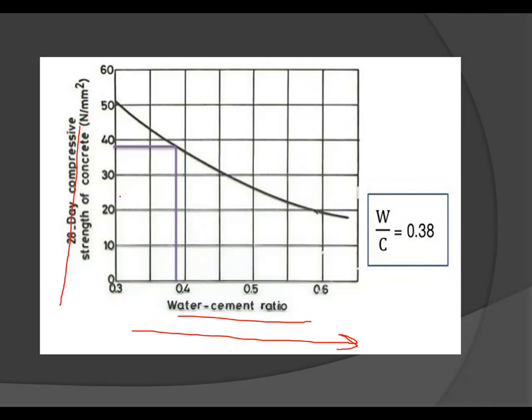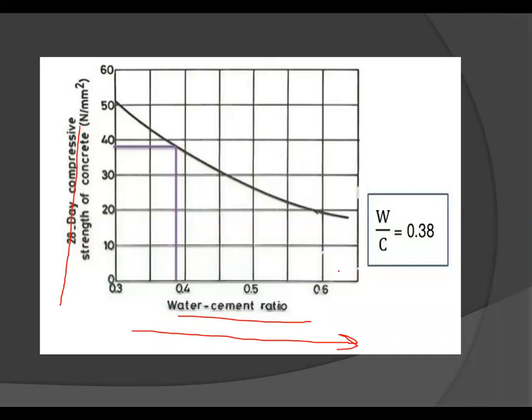From the graph, it is clear that a lower water cement ratio is used when concrete is vibrated to achieve strength, while a higher water cement ratio is used when concrete is compacted by hand. Thus, the lower the water cement ratio, the greater the strength of concrete, and its strength decreases as water cement ratio is increased.